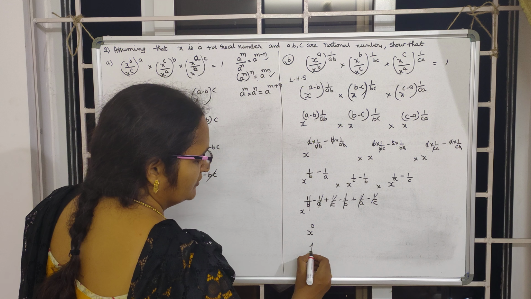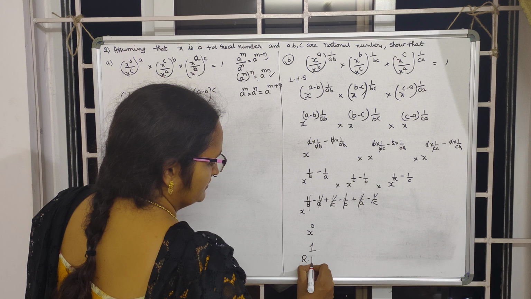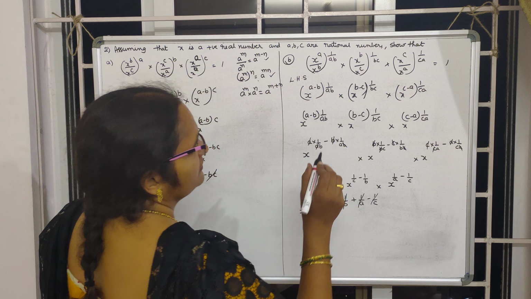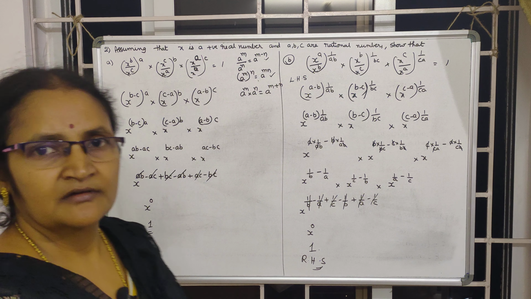Any number raised to 0 is 1. This is equal to RHS. That's what they are asking us to prove. Clear? Thank you.